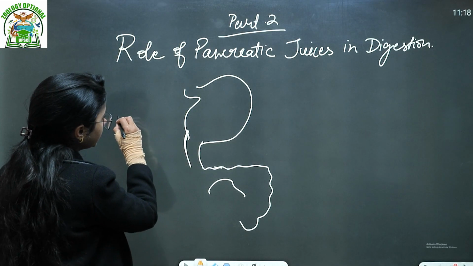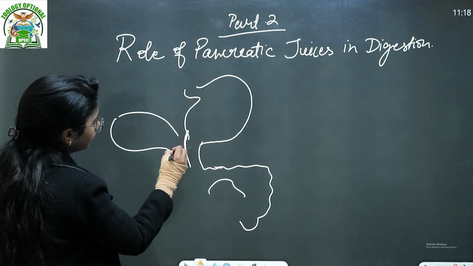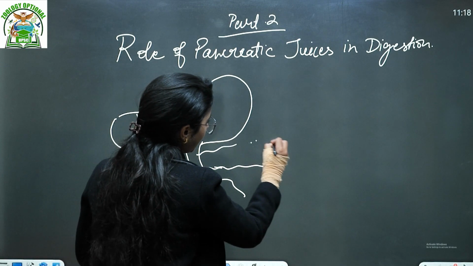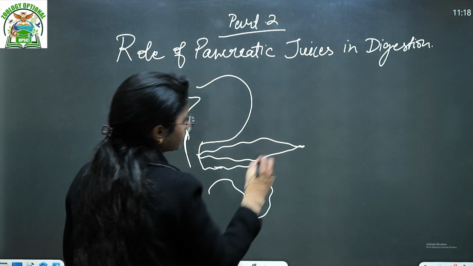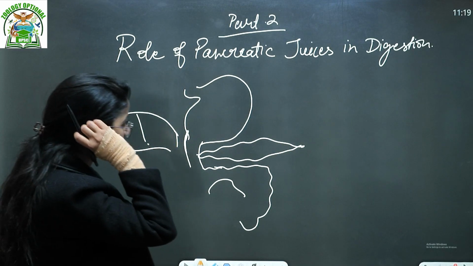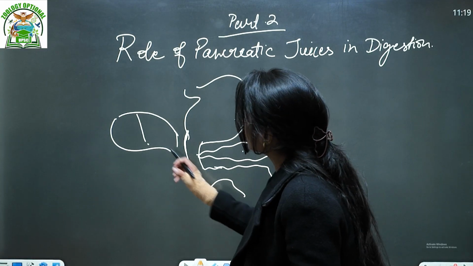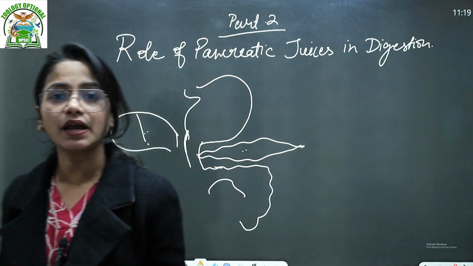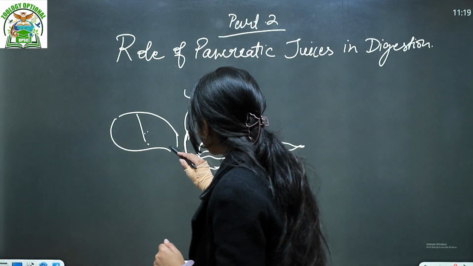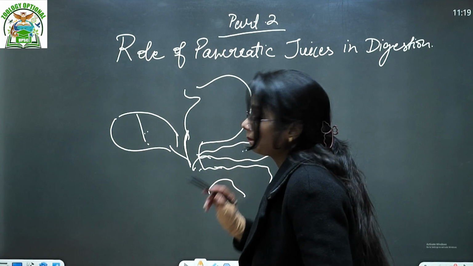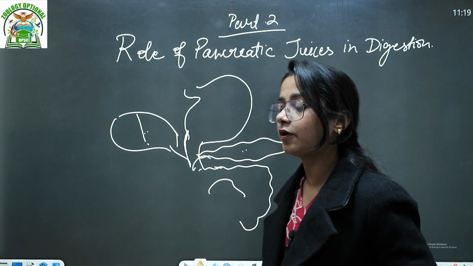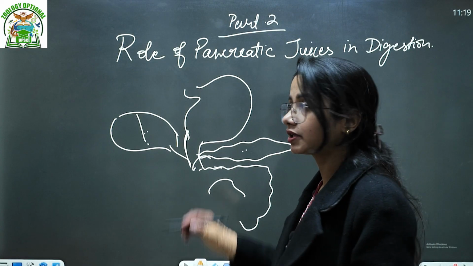On one side is your liver and on the other side is your pancreas. There are many ducts, and the pancreatic juice and the liver juice, that is the bile juice, open directly into the small intestine with the help of the common hepatopancreatic duct.